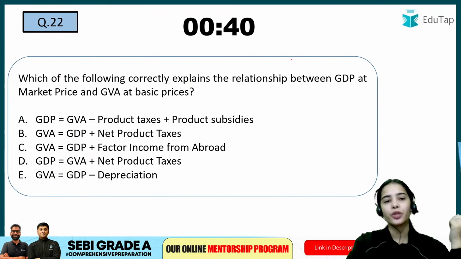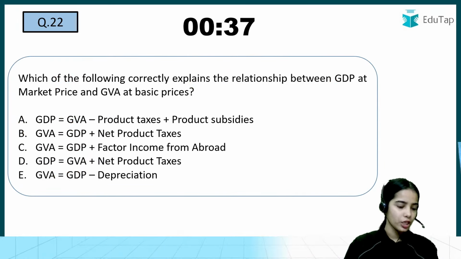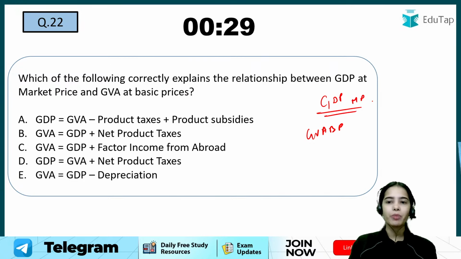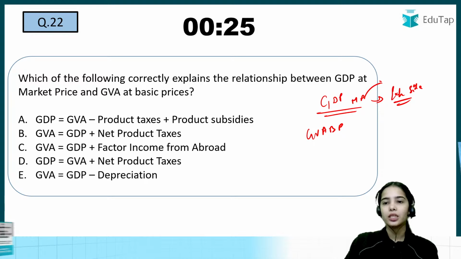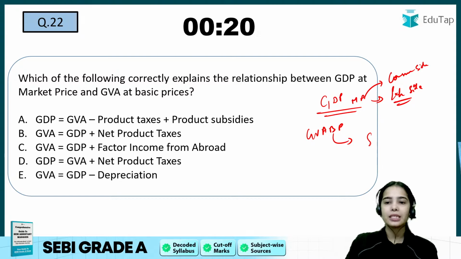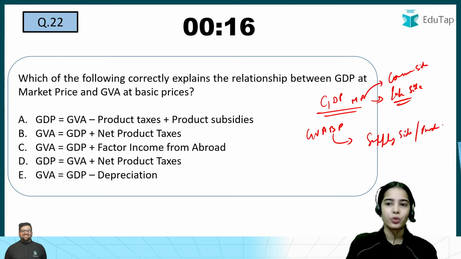Now coming to the next question, try to answer this. You can convert your GDP at market price into the GVA at basic price. GDP at market price shows the expenditure side, the consumer side, while GVA at basic price shows the supply side, or the producer side.